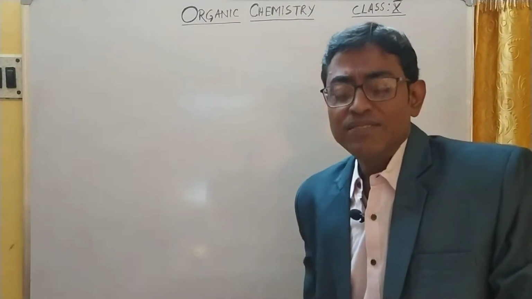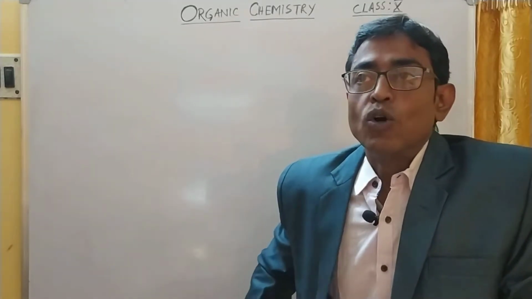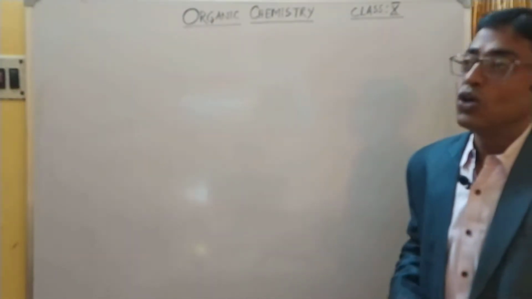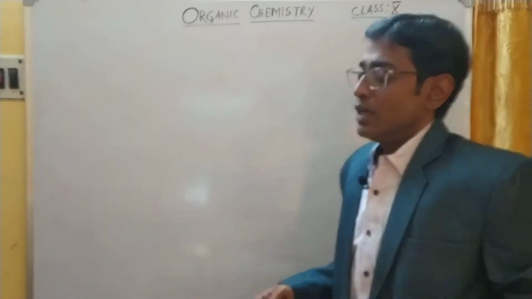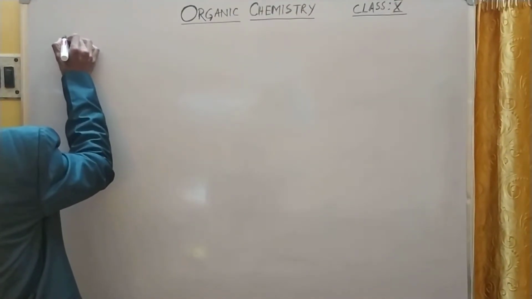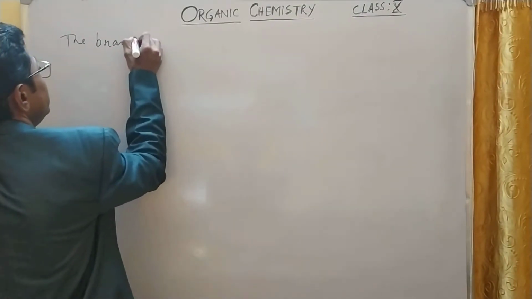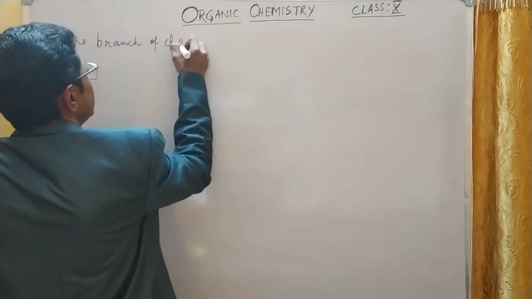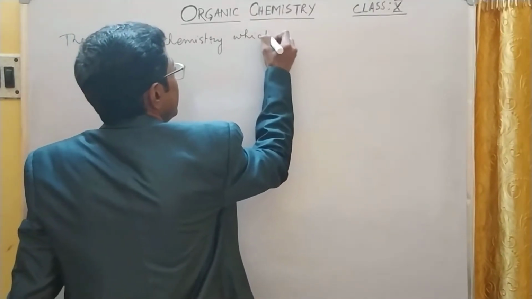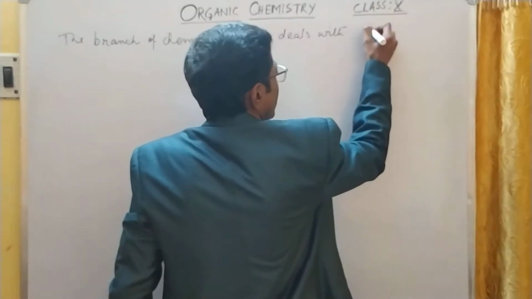There is a big definition of organic chemistry. Remember, it is the compounds of carbon. Organic chemistry deals with the compounds of carbon. Before starting with carbon, organic chemistry is the branch of chemistry which deals mainly with carbon.